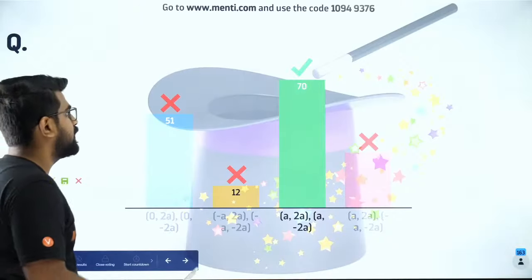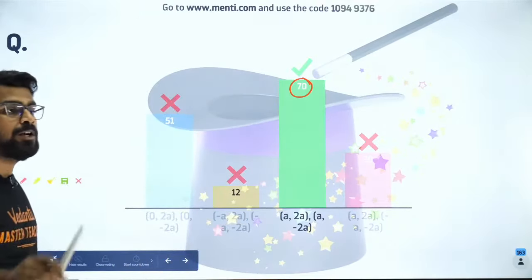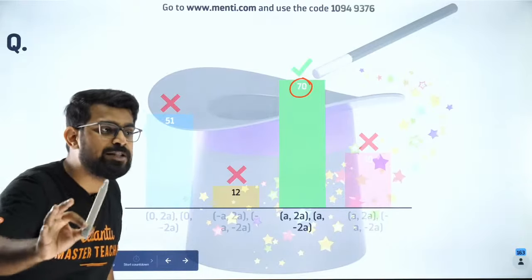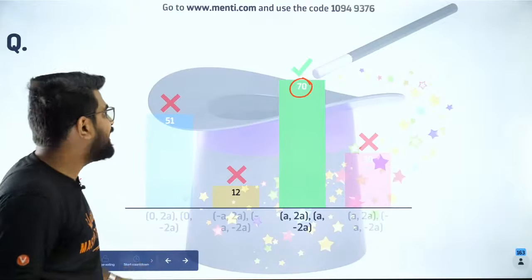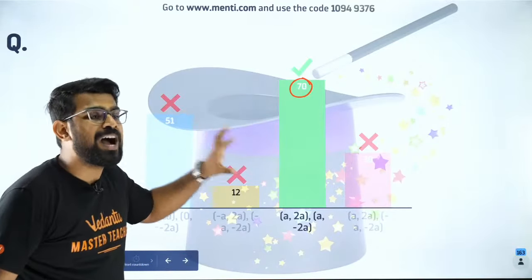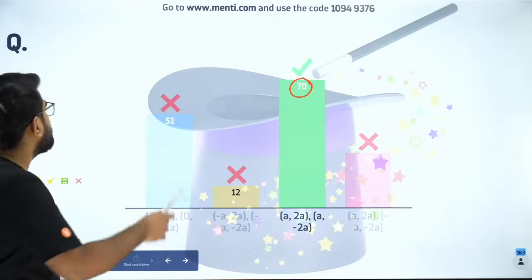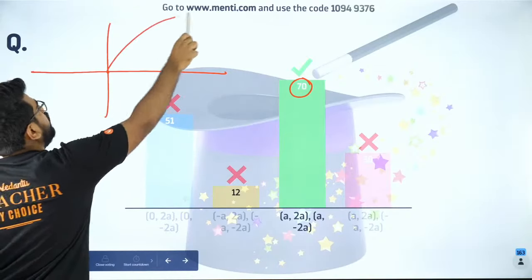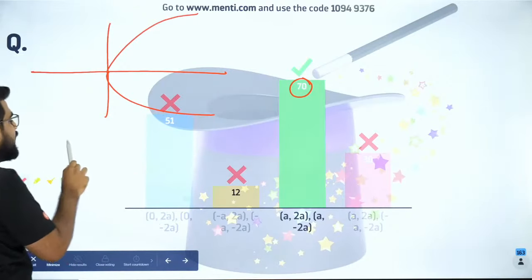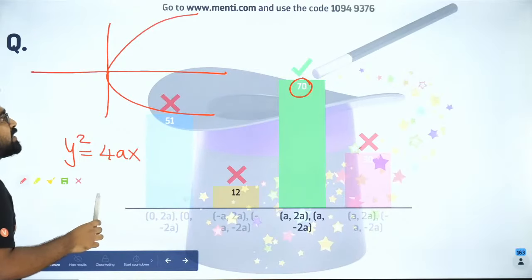So again, you see a lot of people have gone wrong. I don't know why again. So let me explain it, people. Please pay attention. Let's try to understand what is latus rectum, why it is option C which is the right answer. Okay, everybody listen carefully. So we have a parabola y square equal to 4ax. So y square equal to 4ax is my standard parabola. Okay, so what is latus rectum?